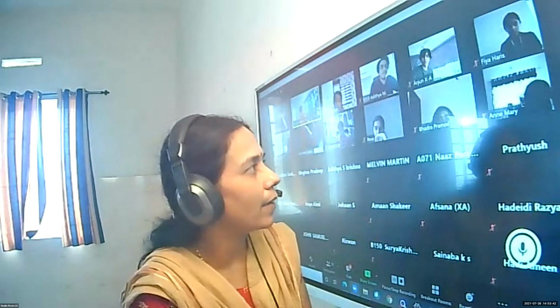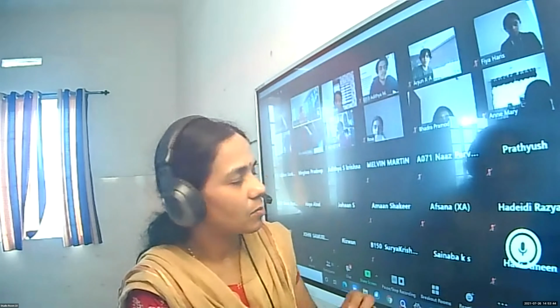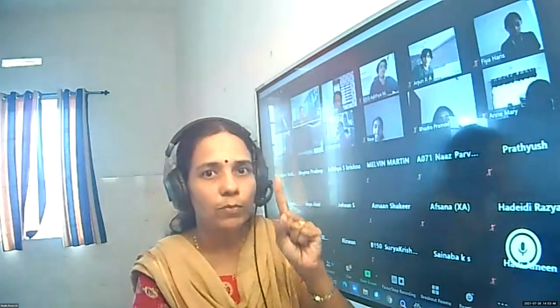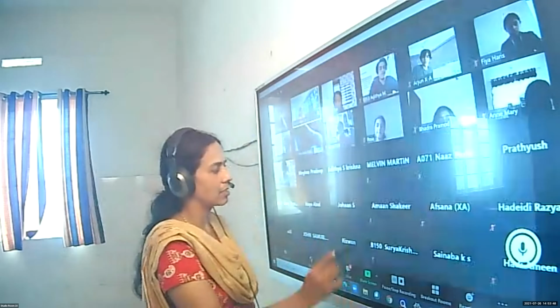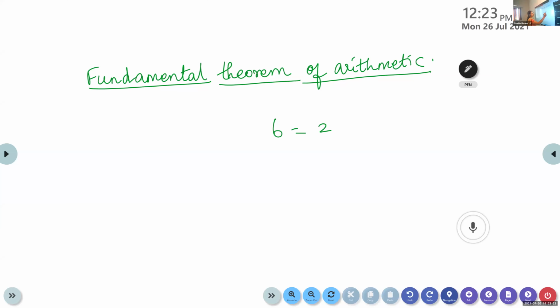What is meant by the unique way? We can express it as a product of primes in only one way. For example, if you take the number 6, 6 can be written as 2 into 3. Some of them will be writing this as 3 into 2. Only the order will change.